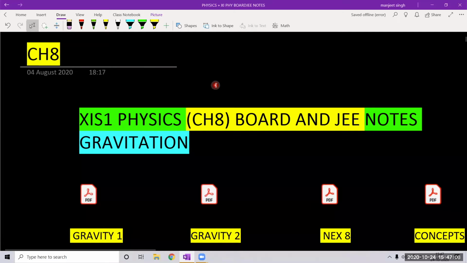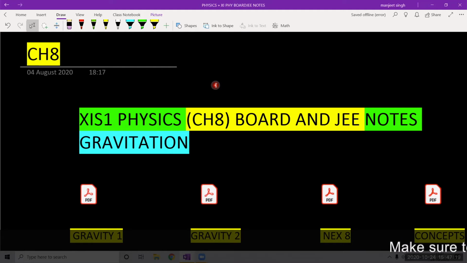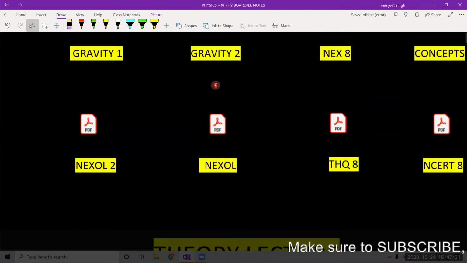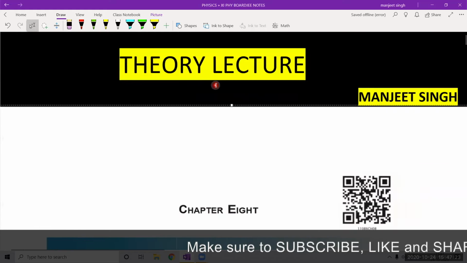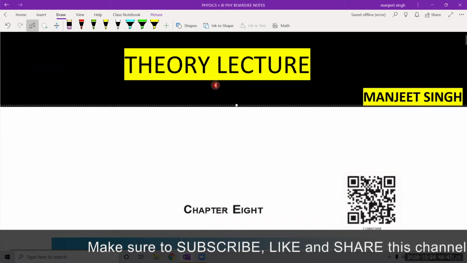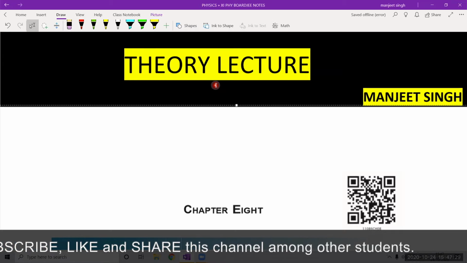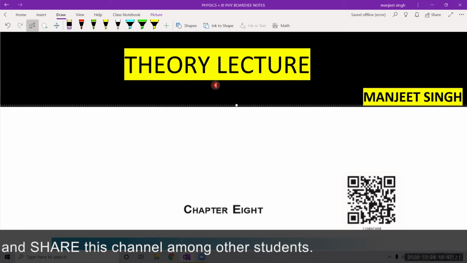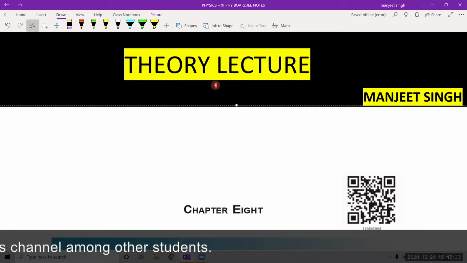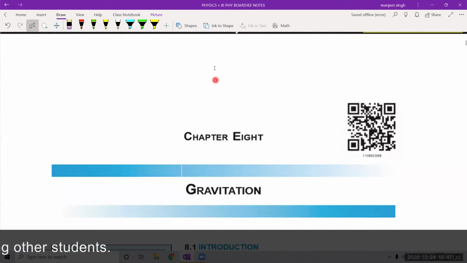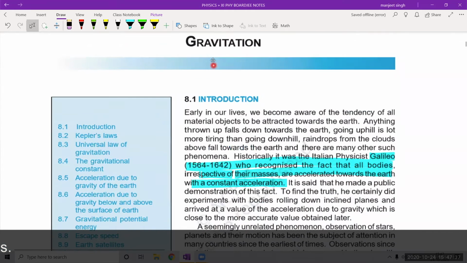Hello dear friends. Today we are going to start chapter number 8, Gravitation, 11th standard science. So first of all, we will cover the theory part along with certain numericals so that you understand the concept of this chapter. Okay. So chapter number 8, gravitation. What is there in that chapter?